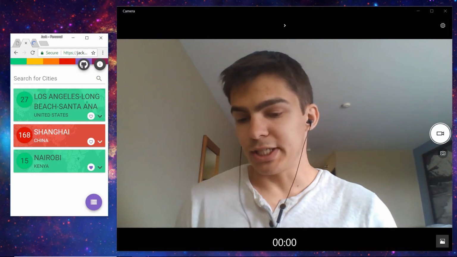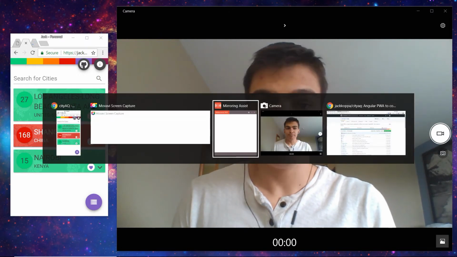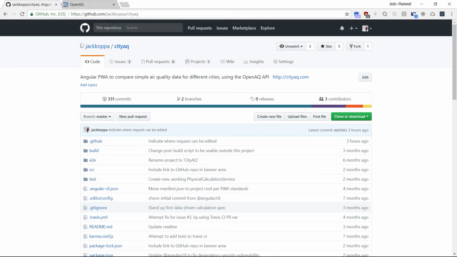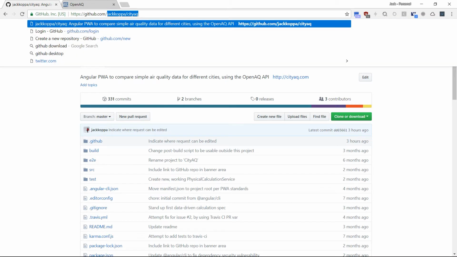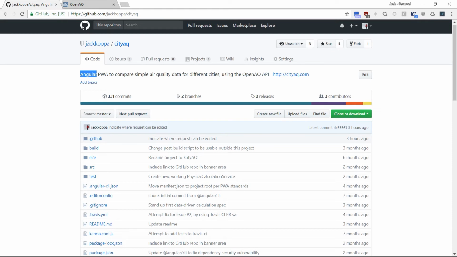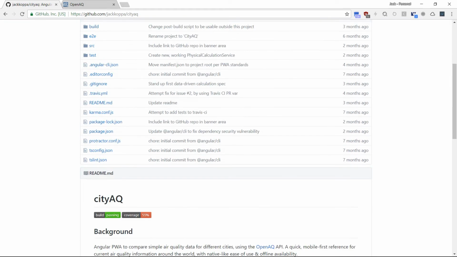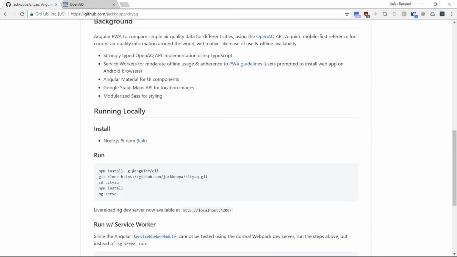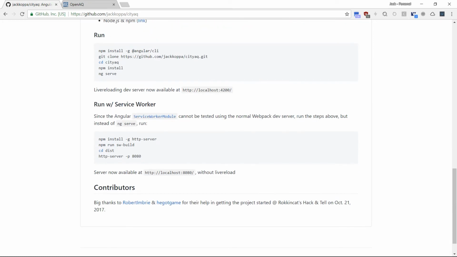And then really easily is a website called GitHub. And I think you may have heard of it because this is where you can find all the OpenAQ projects. If you're interested in looking at cityAQ, this is where all the code is. So it's Jack Koppa /cityAQ. The application, very briefly, is built with Angular, which is a framework to make web applications. It has some summaries about how, if you're interested, you could get started working on it and running it locally and changing things.